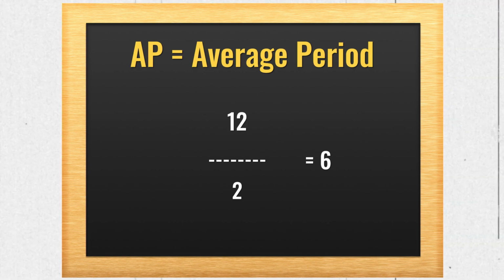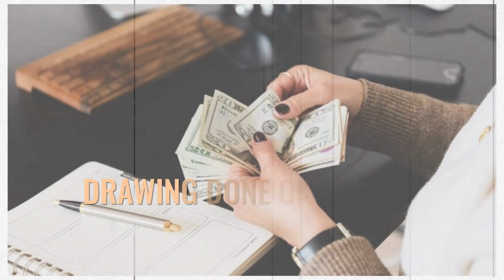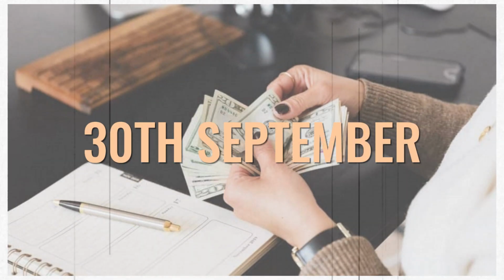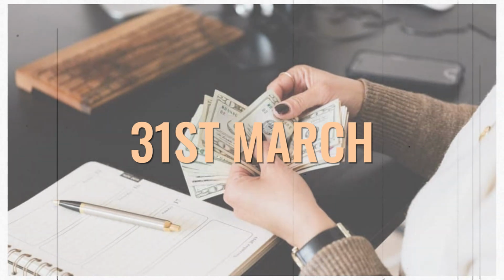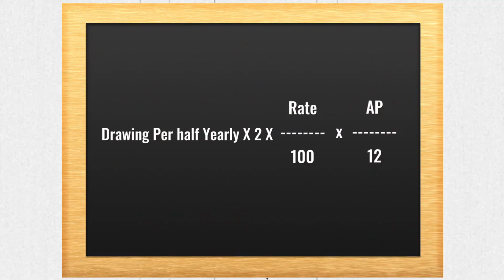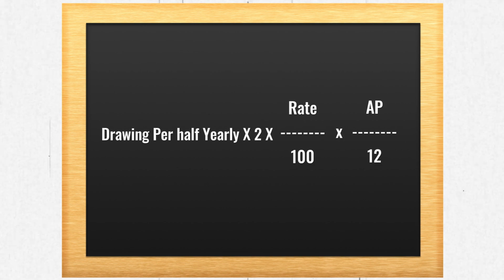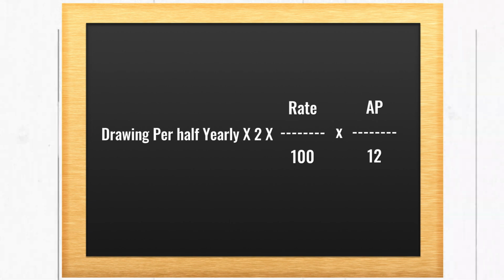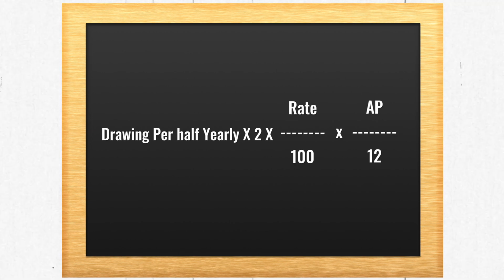Now, let's see the third variation. The third one is the partner can withdraw the amount at the last of every half year. That is, he will withdraw the amount first on 30th of September. Next, the last drawing will be made on 31st of March. So, these are the two drawings. Again, the formula will remain the same. That is, interest on drawings is equal to drawings per half yearly multiplied by 2, because there were only 2 times when he drew the amount. So, drawings per half yearly multiplied by 2 multiplied by rate upon 100 multiplied by AP upon 12.